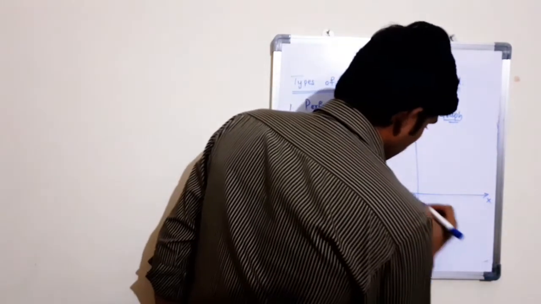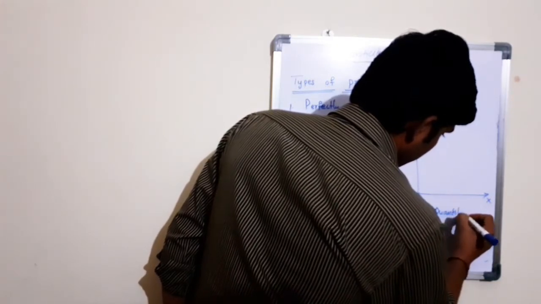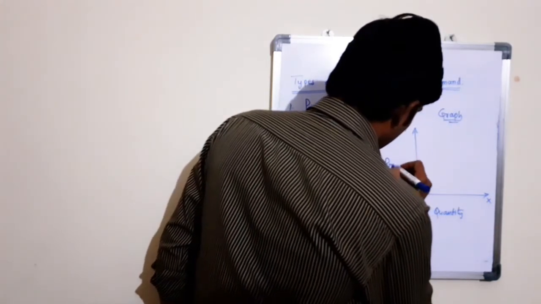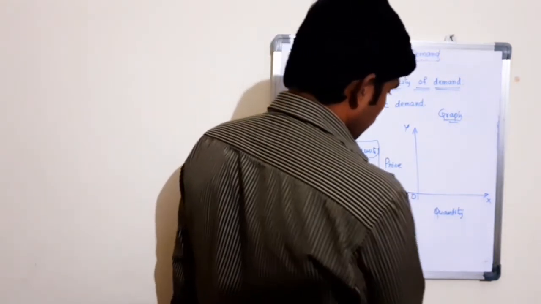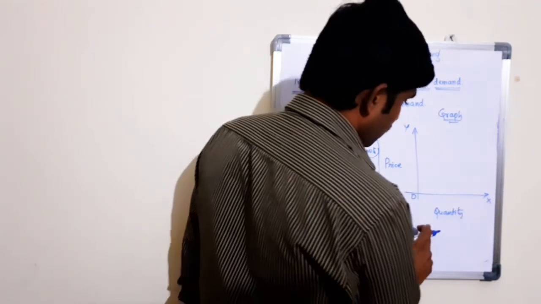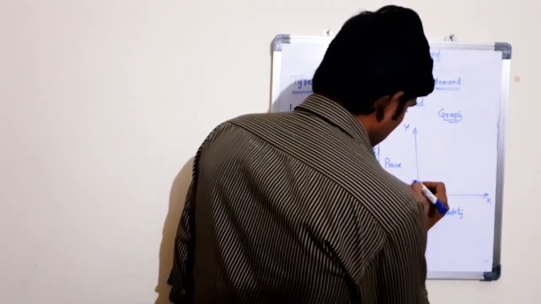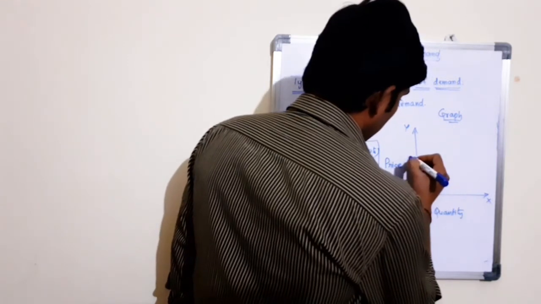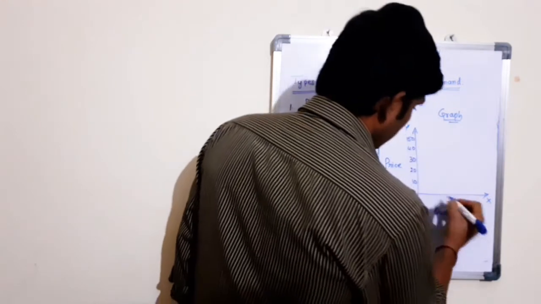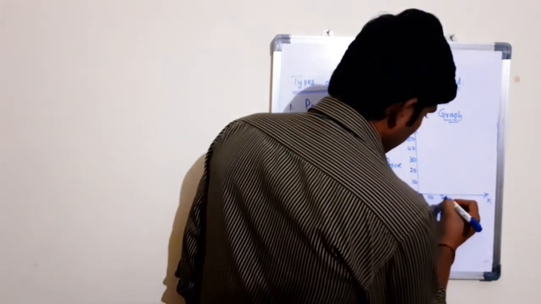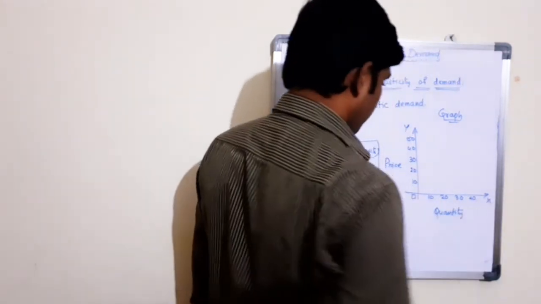Here, 0, quantity, price. The y-axis reveals the price of the commodity and the x-axis reveals the quantity of the commodity. Here 10, 20, 30, 40 and 50, and so on.